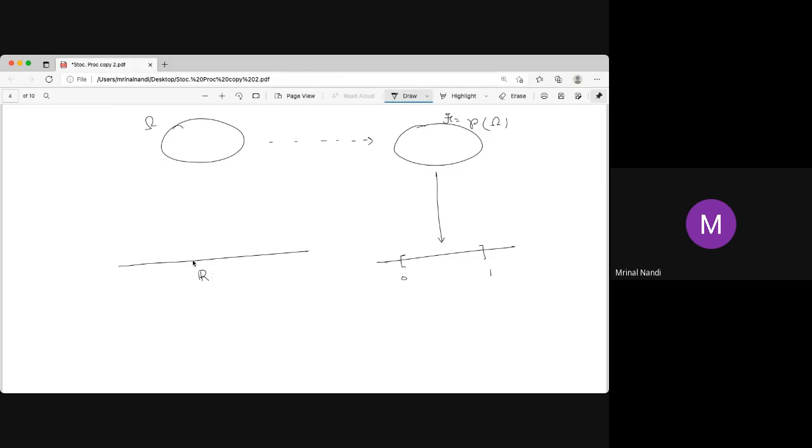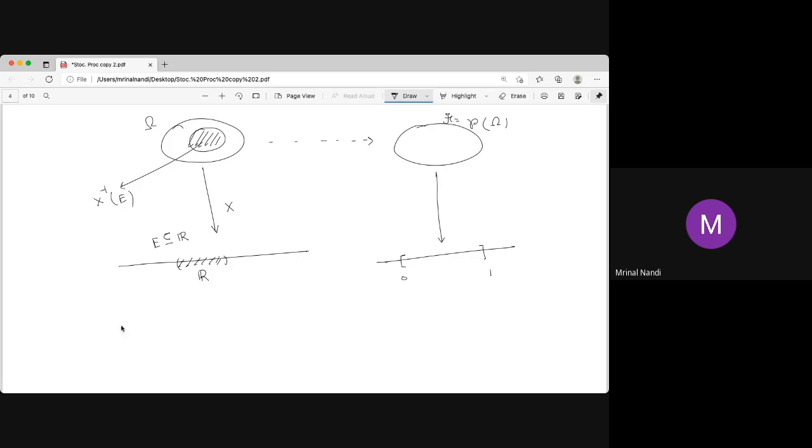Now if you take any subset E of R, what is the inverse of this E? We can take the same thing as a subset here, which is called X inverse of E.